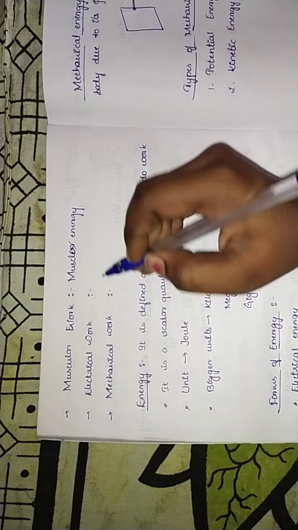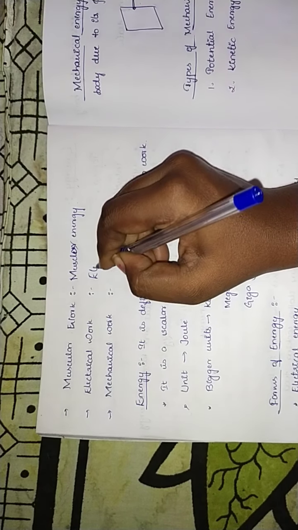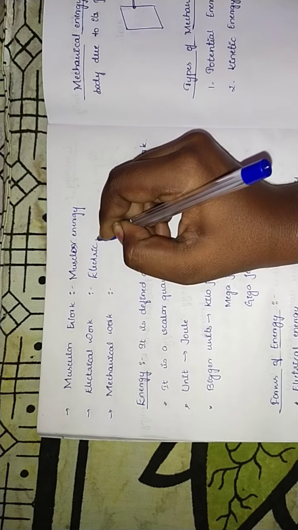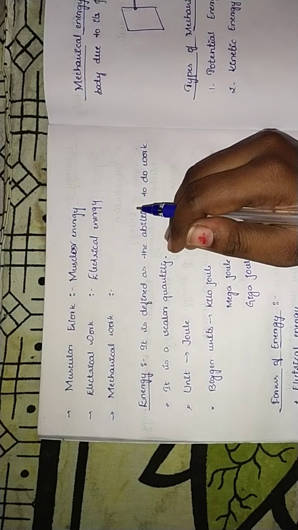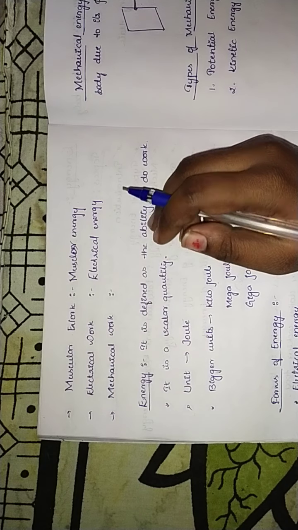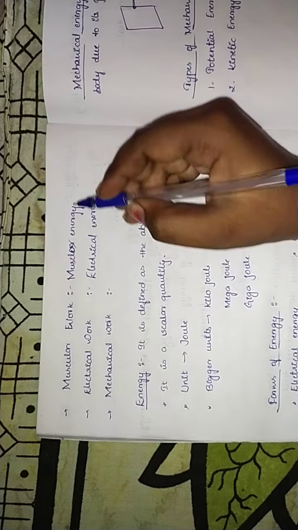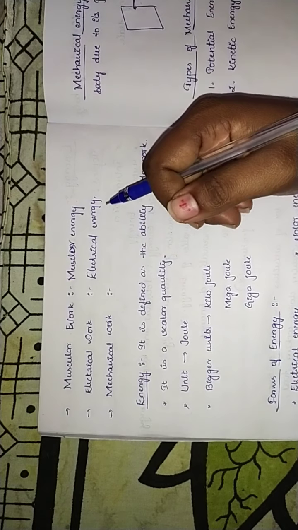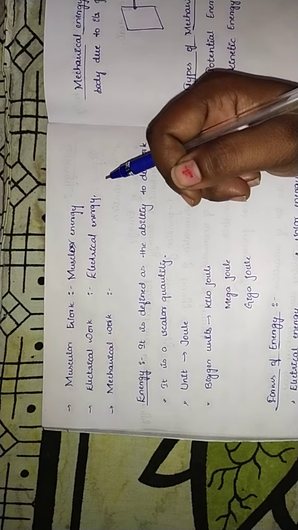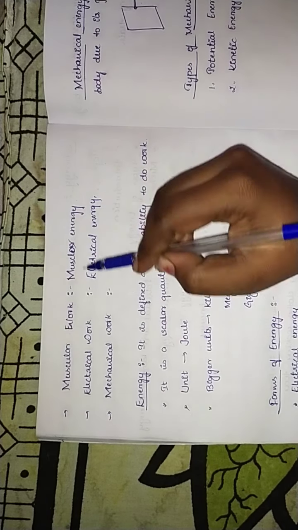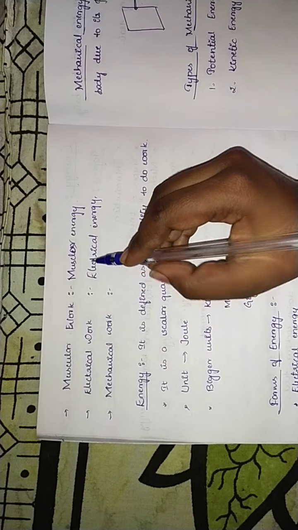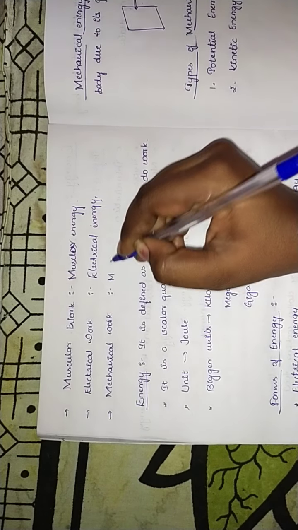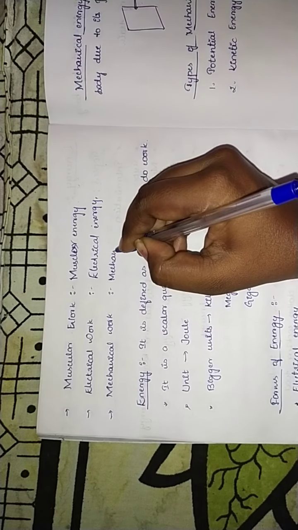For electrical work, we use electrical energy. Electrical energy in the form of light, welding, anything that we do. It may be electrical energy like using washing machines, refrigerators, watching TV. This all comes under electrical work, so electrical energy is required here. Coming to mechanical work, for mechanical work we require mechanical energy.